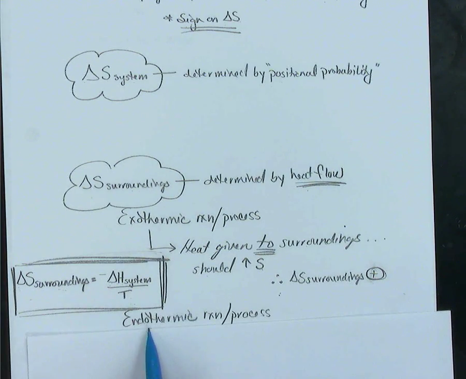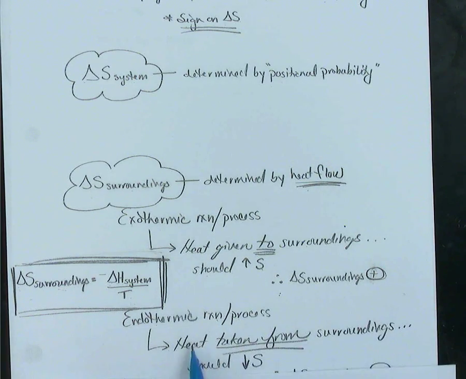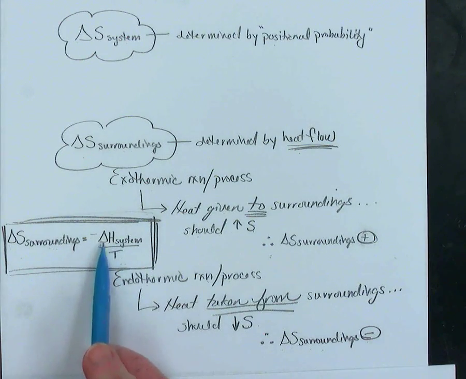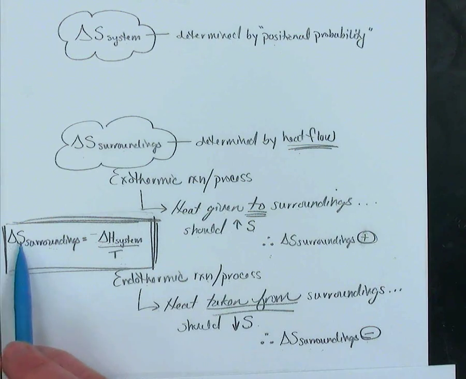If the system is undergoing an endothermic process or reaction, we know that means heat is being taken from the surroundings. Well, that should decrease the randomness or the freedom or the disorder of the surroundings. Therefore, the change of entropy of the surroundings should be negative. If the change of enthalpy of the system is positive, if it is endothermic, that will make the change of the surroundings entropy-wise negative.